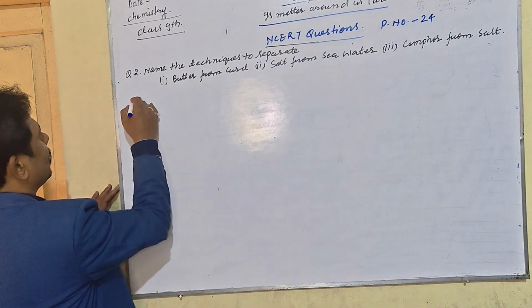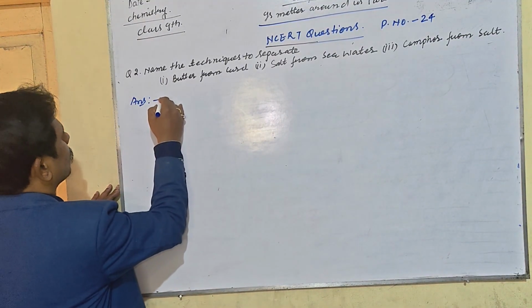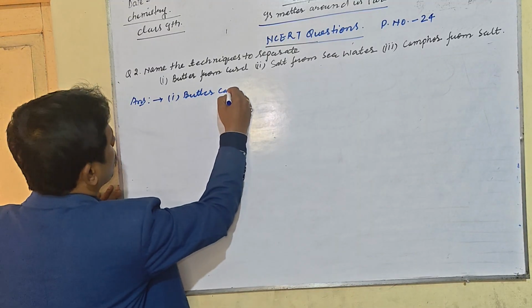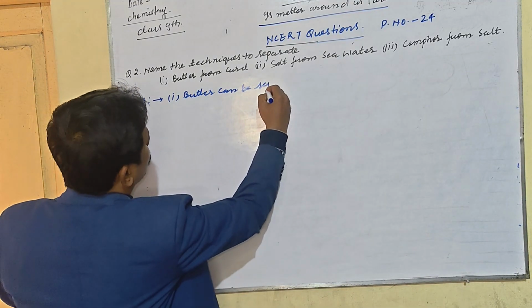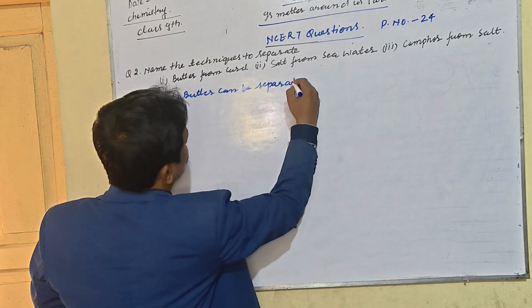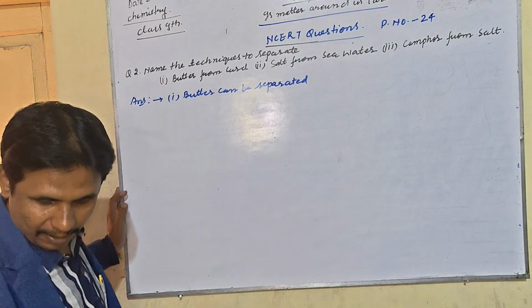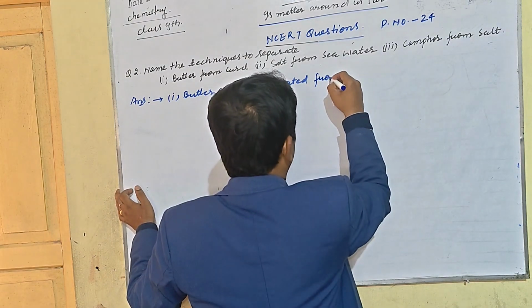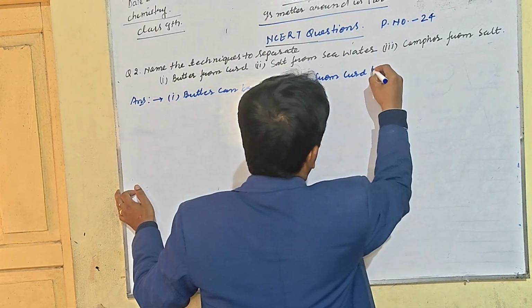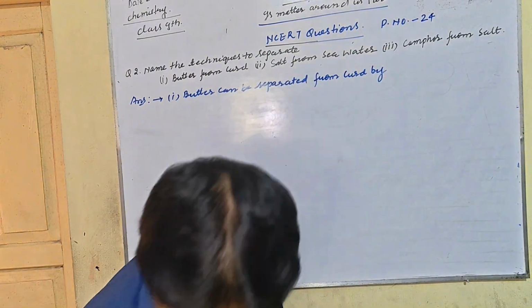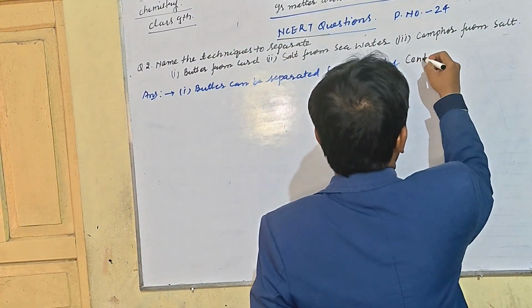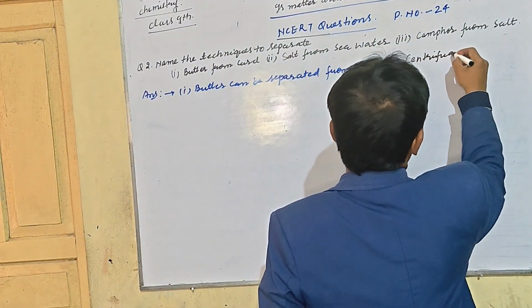Answer 1. Butter can be separated from curd by the centrifugation method, or churning.